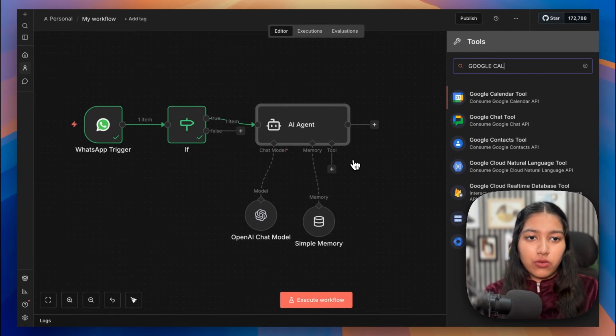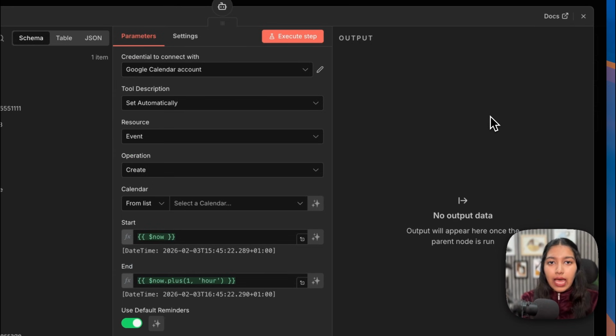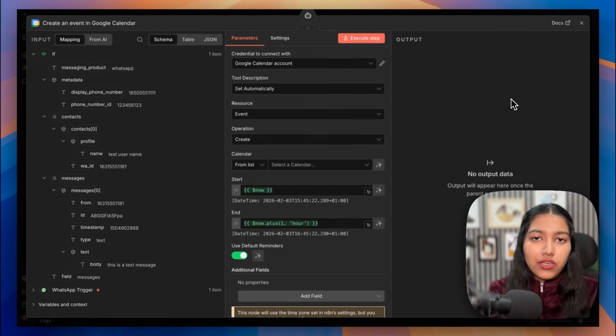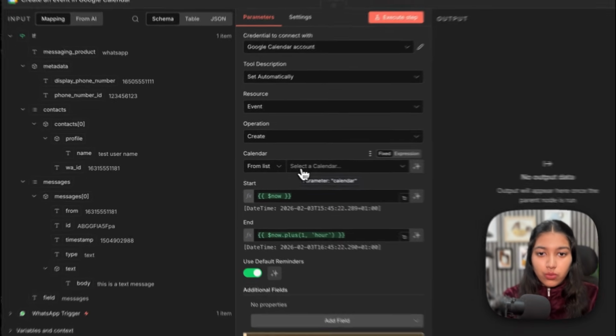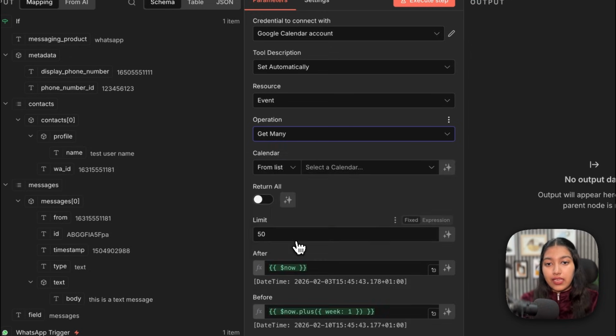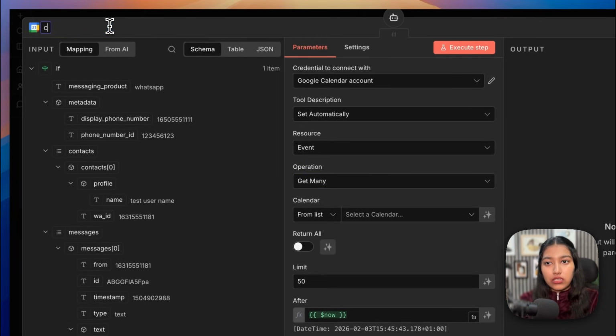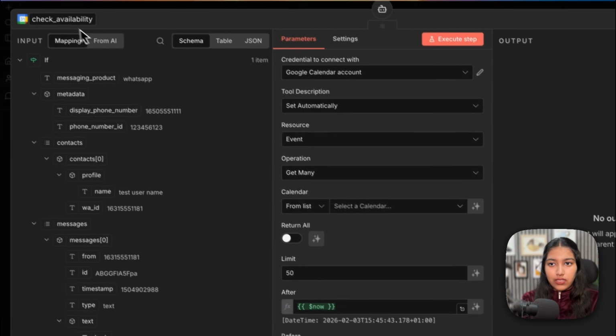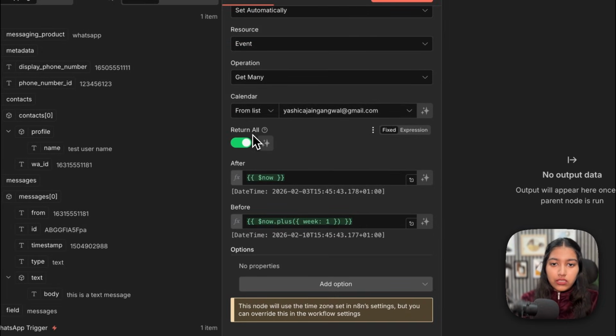So I'm just going to search for Google Calendar. If you're seeing the app you want to use here, great. If not, you can use HTTP request to connect it. Just connect your Google Calendar account, select the calendar you want to go with. And before that, instead of create, just select get many, because this tool is called check availability. So like that. Just turn on return all.